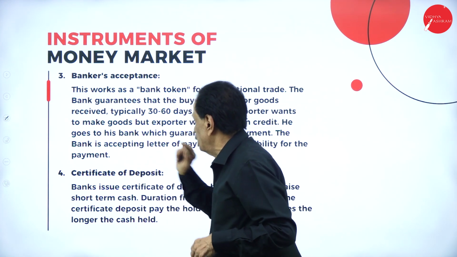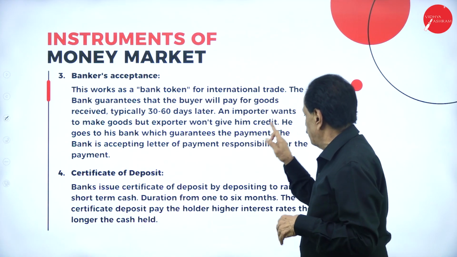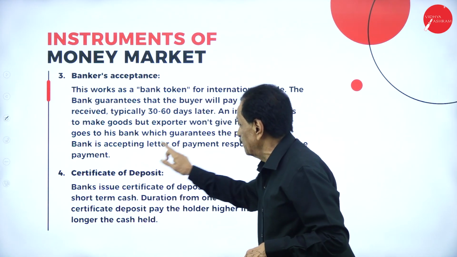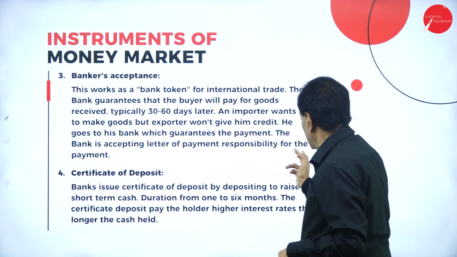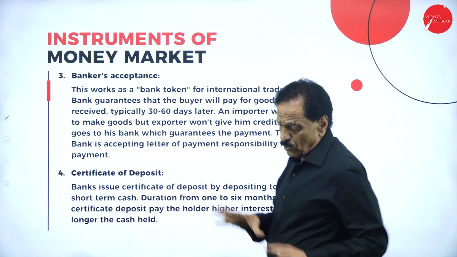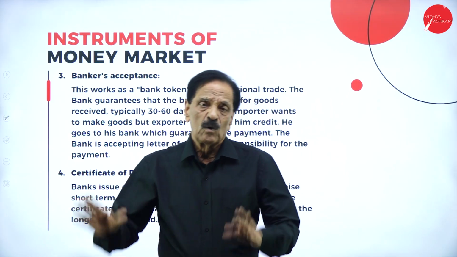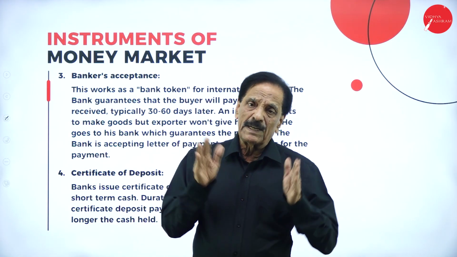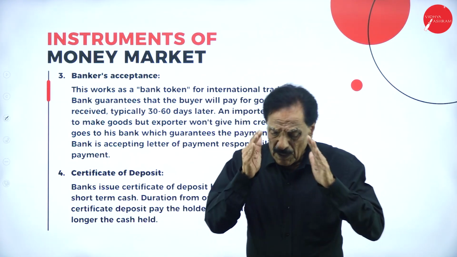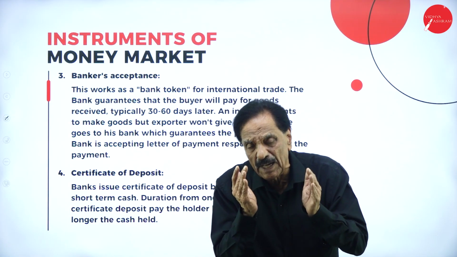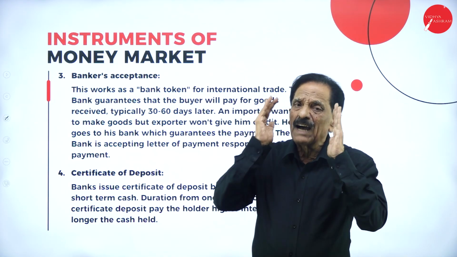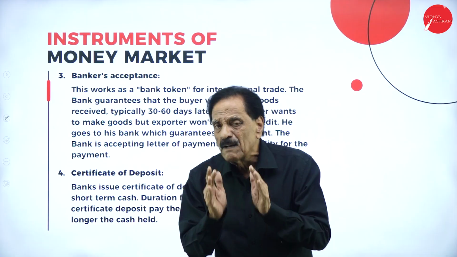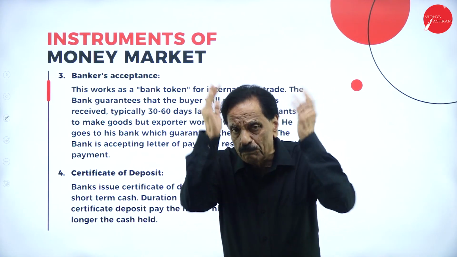He goes to his bank, which guarantees the payment. The bank accepts the letter of payment and takes responsibility for the payment. So there are two parties in a business, the exporter and the importer. The importer will take the goods from the exporter. The exporter wants some security, so the importer says, I will give the security of my bank. My bank is responsible for paying your money.